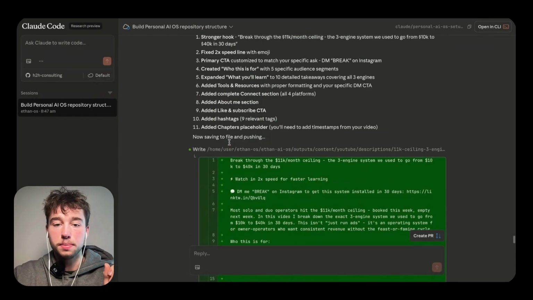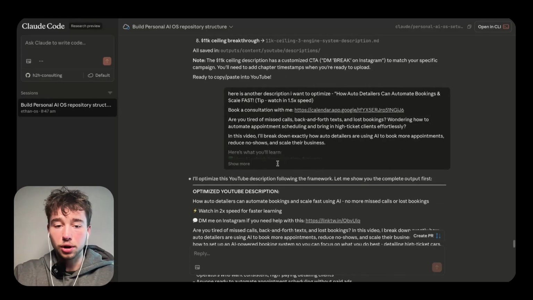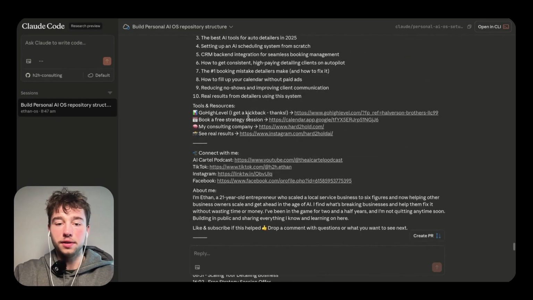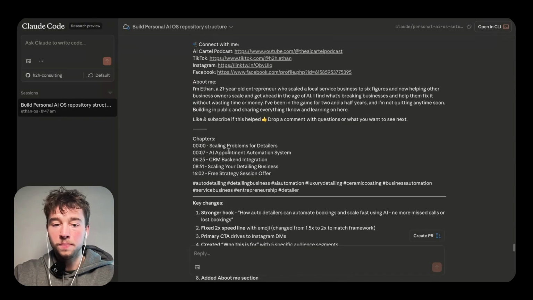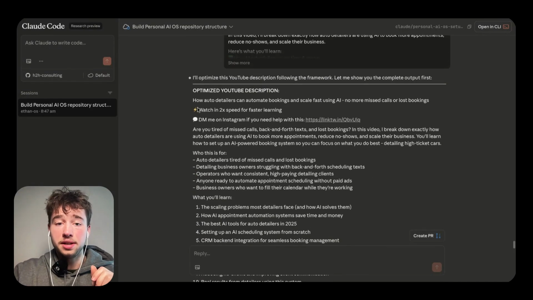So I would literally just paste in, hey, here's the description I want to optimize, or you could literally just say, here is the YouTube transcript of a video that I want you to write a description for. And it'll go through and it'll write the optimized description. It'll have my links in there, and it'll have the timestamps built into it as well, hashtags, connect with me, different tools and resources for affiliate purposes. And then all I have to do is just copy this output and paste it into my YouTube description. It's as simple as that.